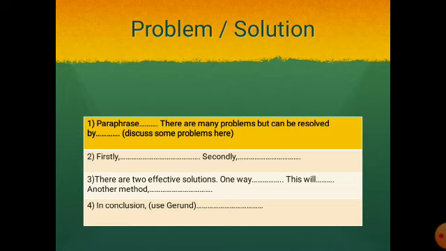Then we'll start with the first body paragraph, and we can write firstly, explain a point, secondly, and then explain a point. Here we will purely talk about problems. Then in the second body paragraph, we will talk about the effective solutions, because in the above paragraph we mentioned problems, so obviously we have to write solutions here. We can write one way we can solve this problem, explain it, and then another method. Again, fourth one, conclusion.